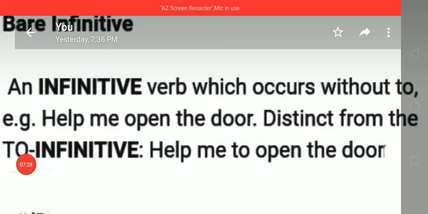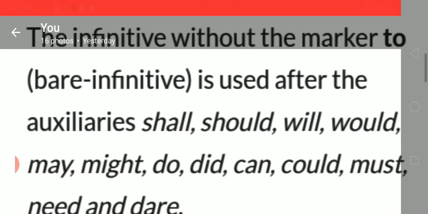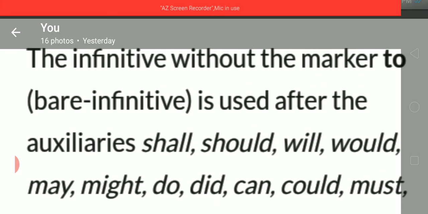Next is bare infinitive. An infinitive verb which occurs without to. That is bare infinitive. Help me open the door. No need to use help me to open. It is distinct from to infinitive: Help me to open the door. Right? The infinitive without the marker to, bare infinitive, is used after the auxiliaries.